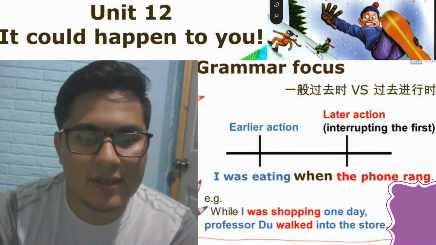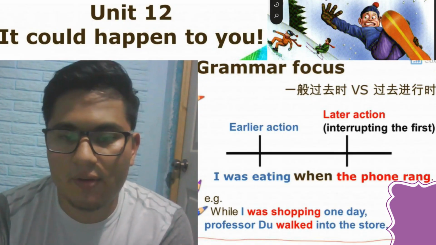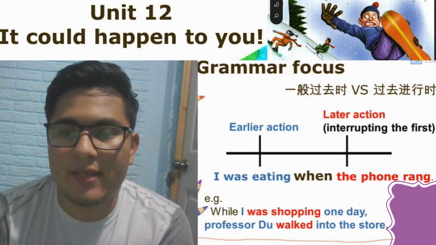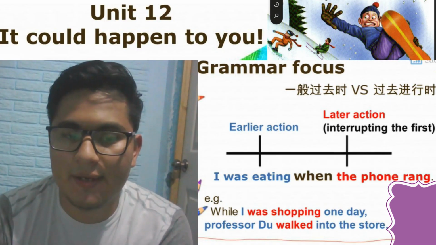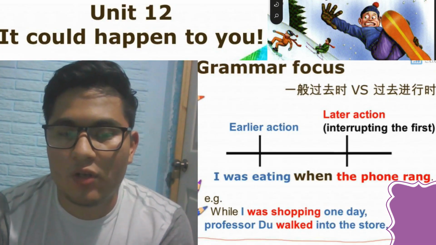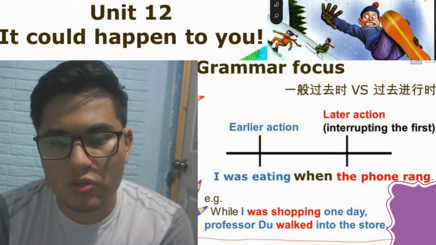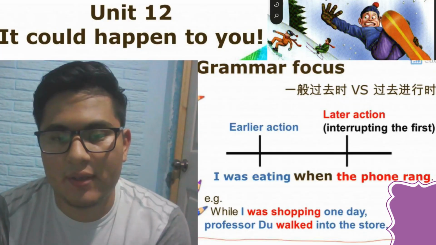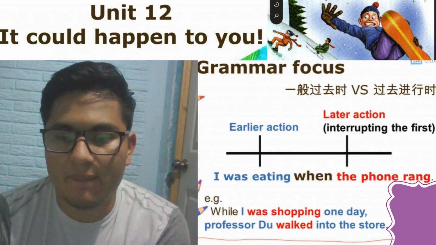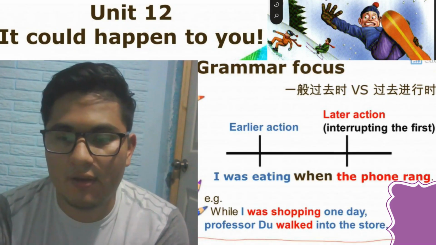The simple past tells us that an action happened in the past, not in the present. Regular verbs in the simple past end in -ed. For example, called, played, arrived. On the other hand, irregular verbs have a different form, usually with a vowel sound change. For example, in the present is wake, but in the past is woke. Another one is break, and the past is broke. Feel, felt.